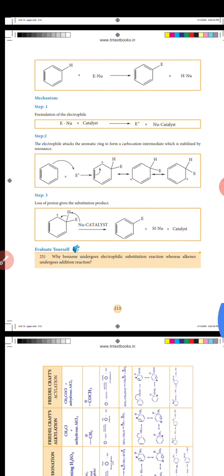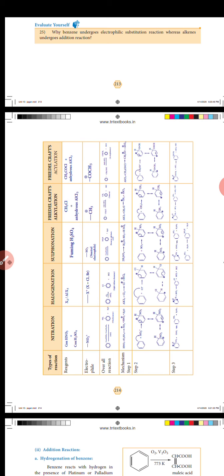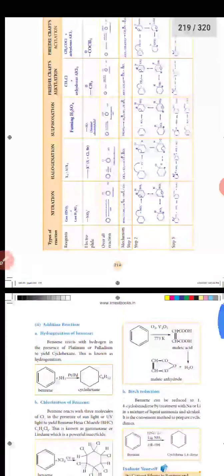Okay. Another one, the processes of electrophilic substitution: nitration, halogenation and sulfonation, and Friedel-Crafts alkylation. The table is very important. The table of electrophiles, overall reactions and mechanism, very important.